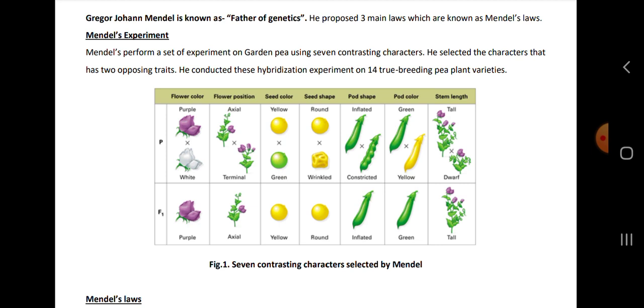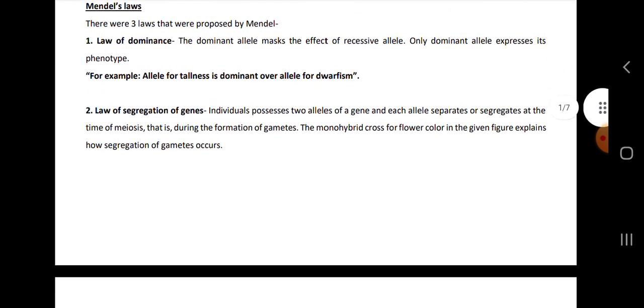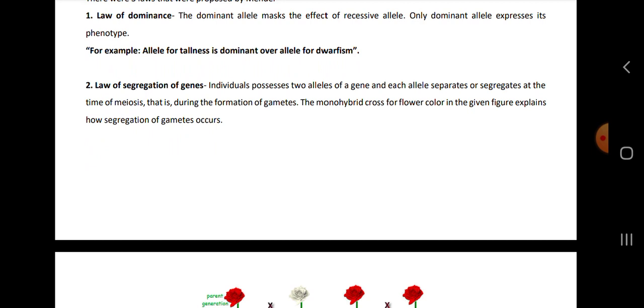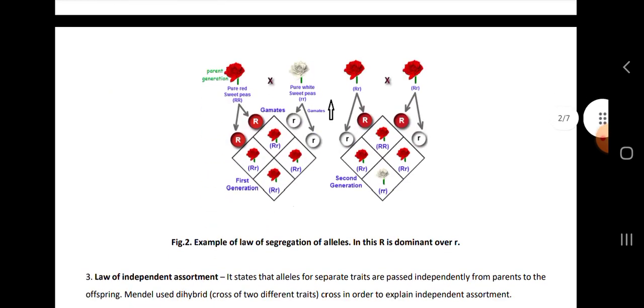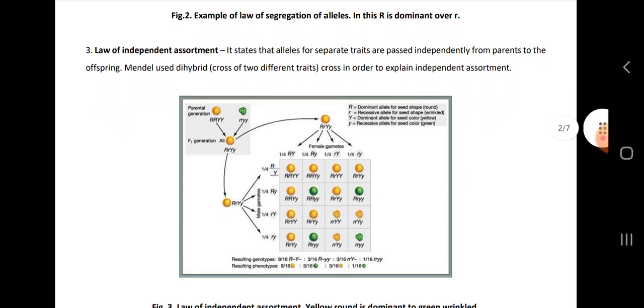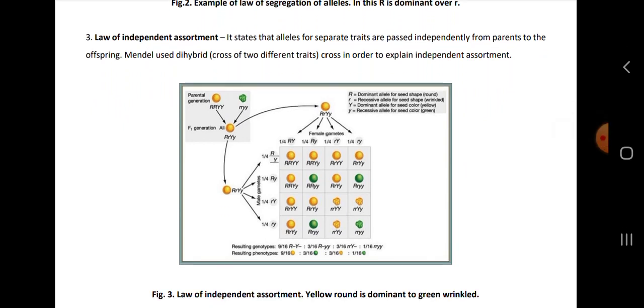Mendel's laws, the three laws proposed by Mendel: law of dominance, law of segregation and law of independent assortment. Law of dominance says that the dominant allele masks the effect of the recessive allele, and only the dominant allele expresses the phenotype. Law of segregation says that an individual possesses two alleles and each allele separates, or segregates, at the time of meiosis, that is during the formation of gametes. The monohybrid cross for flower color in the given figure explains how segregation occurs. Law of independent assortment says that alleles for separate traits are passed independently from parents to offspring. Mendel used a dihybrid cross to explain independent assortment.